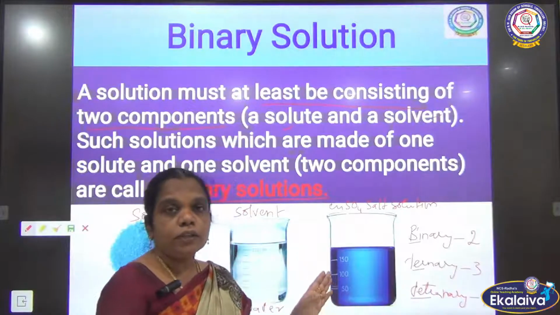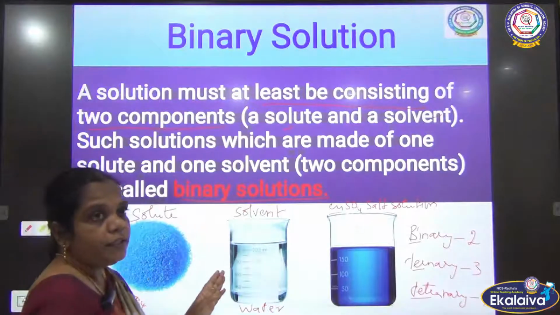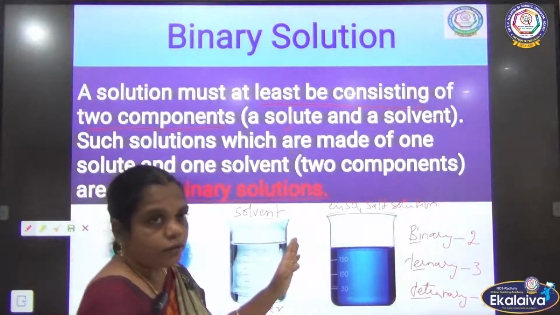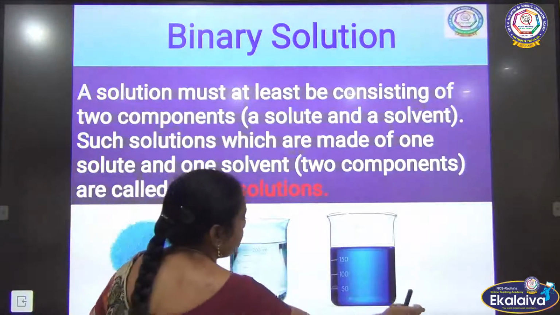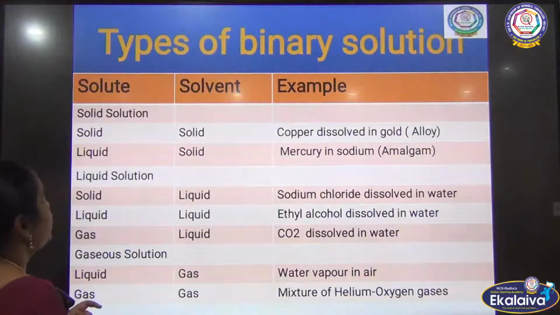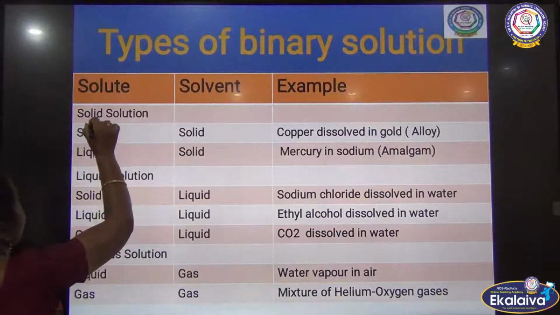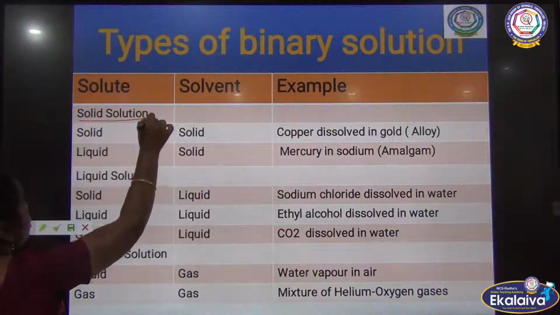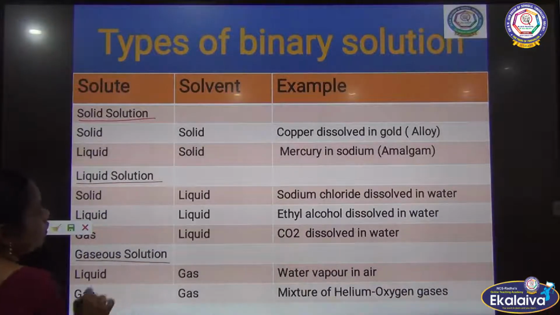The binary solution can be classified based on the solvent only. It can be classified as solid solution, liquid solution, and gaseous solution.